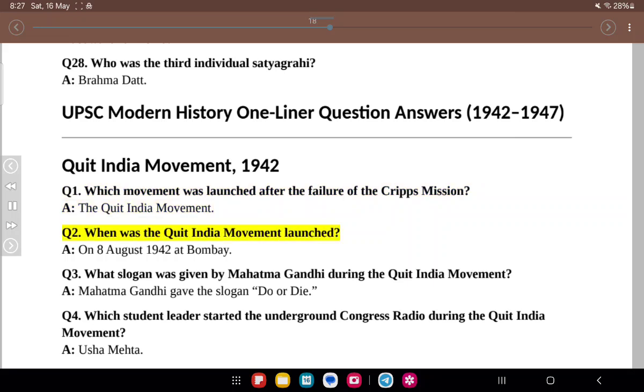The Quit India Movement. Q2. When was the Quit India Movement launched? A. On the 8th of August 1942 at Bombay. Q3. What slogan was given by Mahatma Gandhi during the Quit India Movement? A. Mahatma Gandhi gave the slogan, do or die.